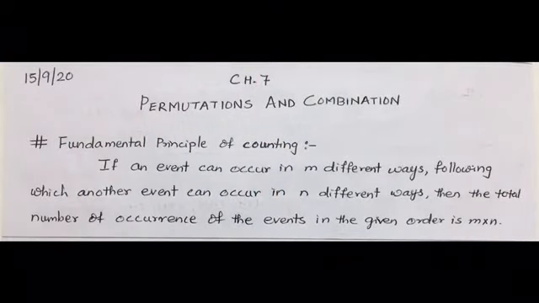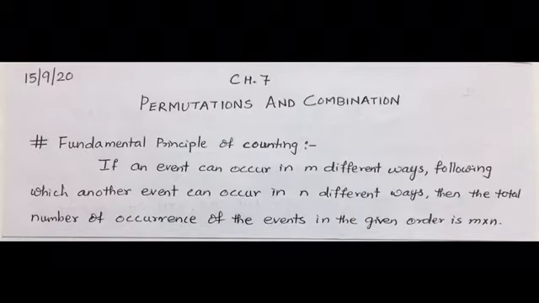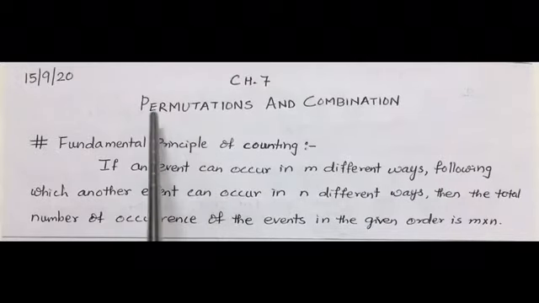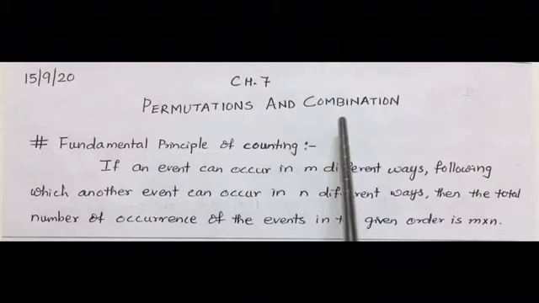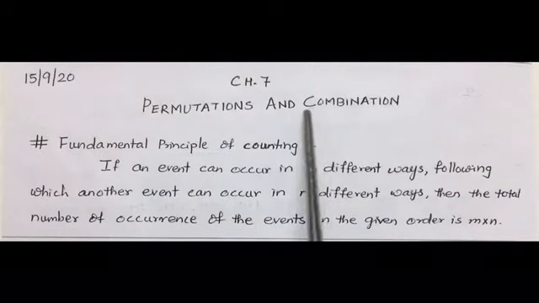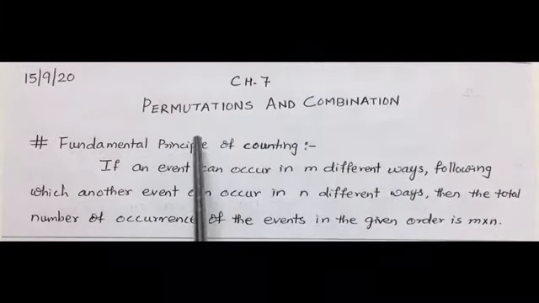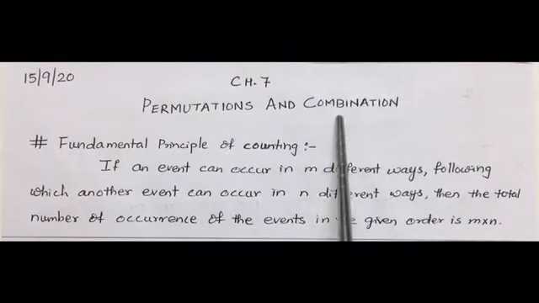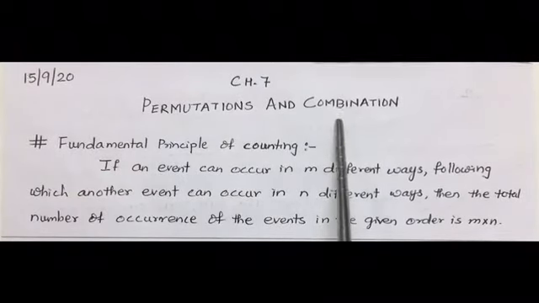Chapter 7, Permutations and Combination. Now in this chapter, we are going to study about arrangements of the objects, that is called permutations, and selection of the objects, that is called combination. So both arrangement and selection we are going to study in permutations and combination.